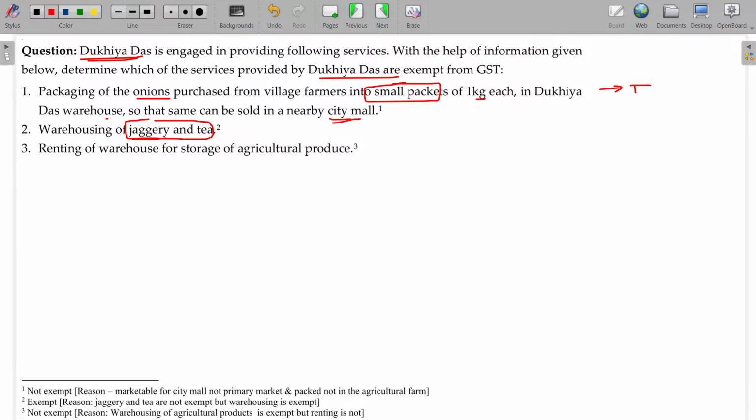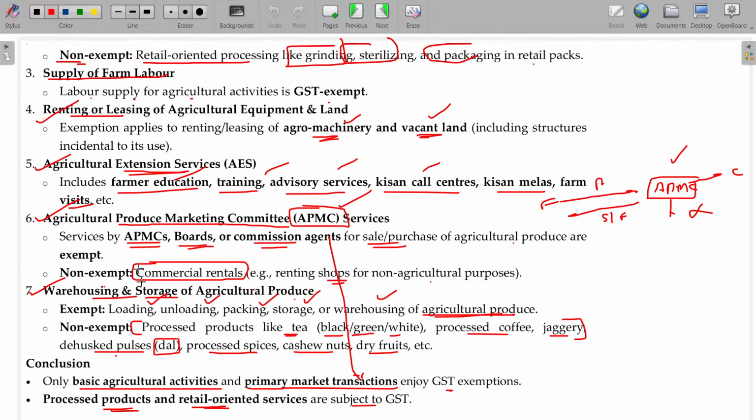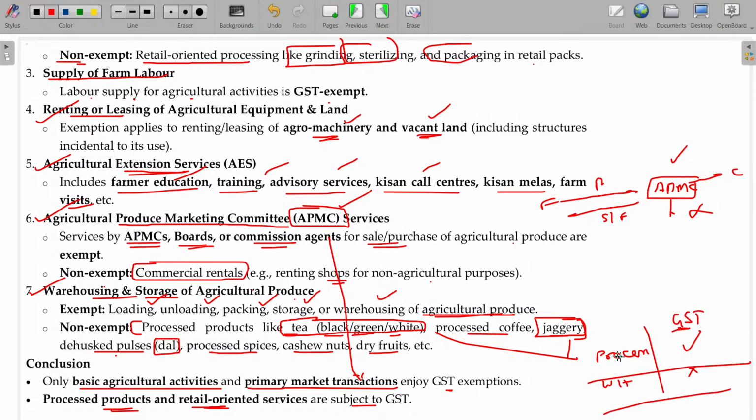Processing jaggery and tea is a manufacturing process, GST will be attracted, but warehousing is totally exempt. It is not clearly stated here. Tea and jaggery, in these two cases, processing is taxable, but warehousing is not taxable. Is that okay? You can mark this clearly in this case.